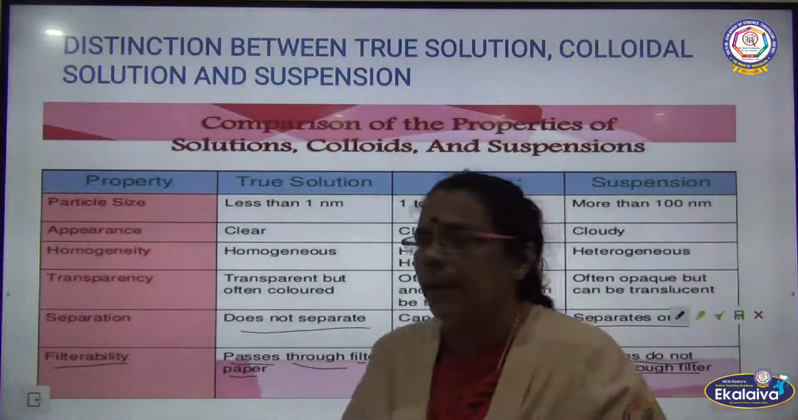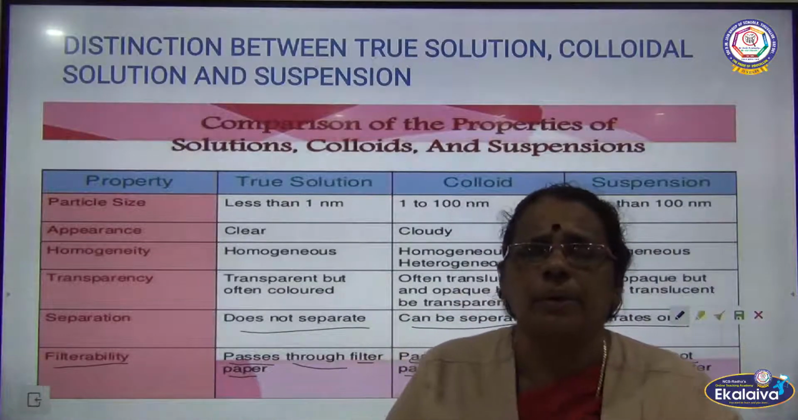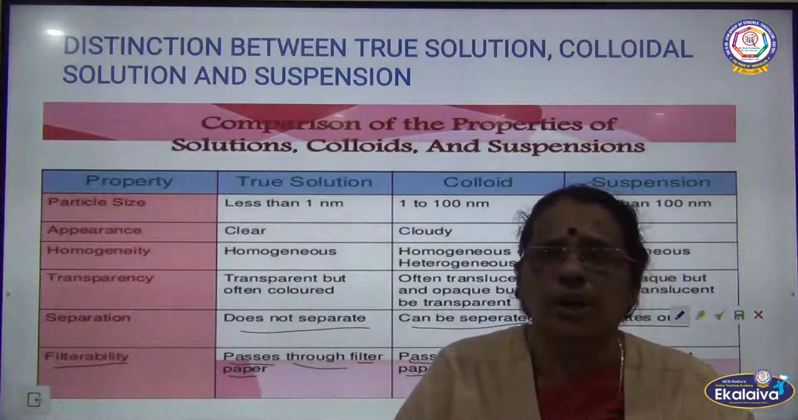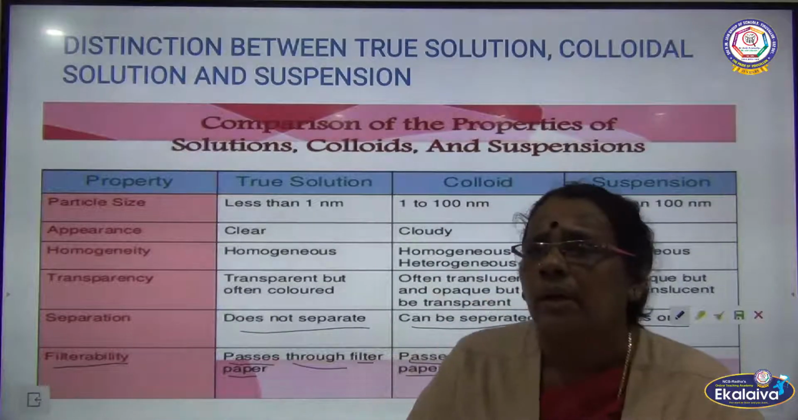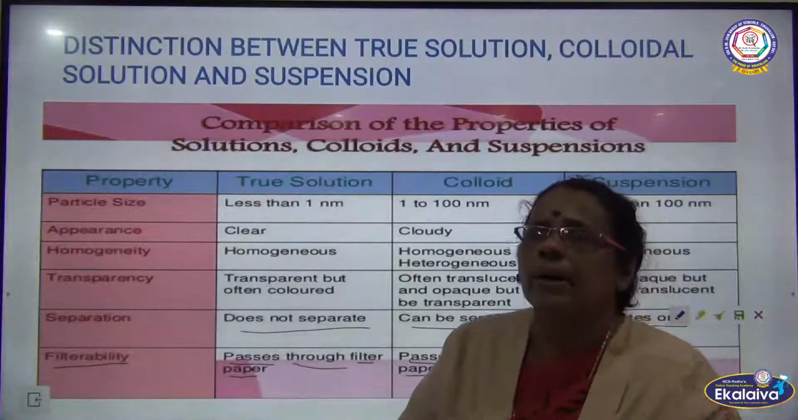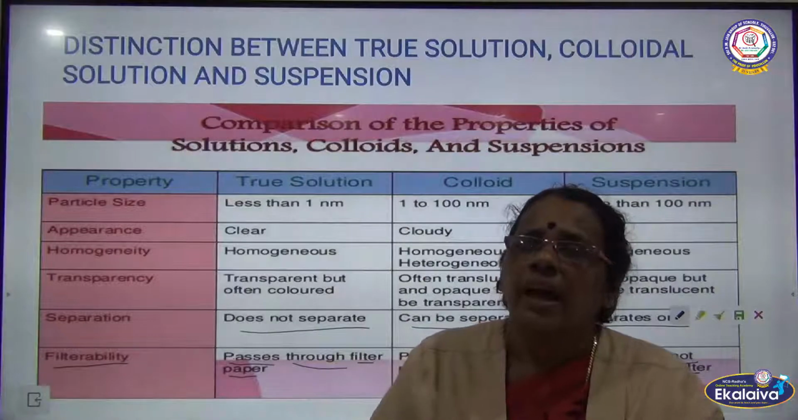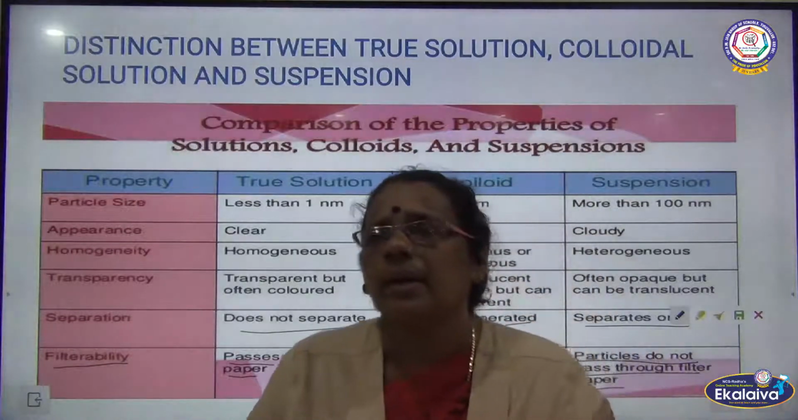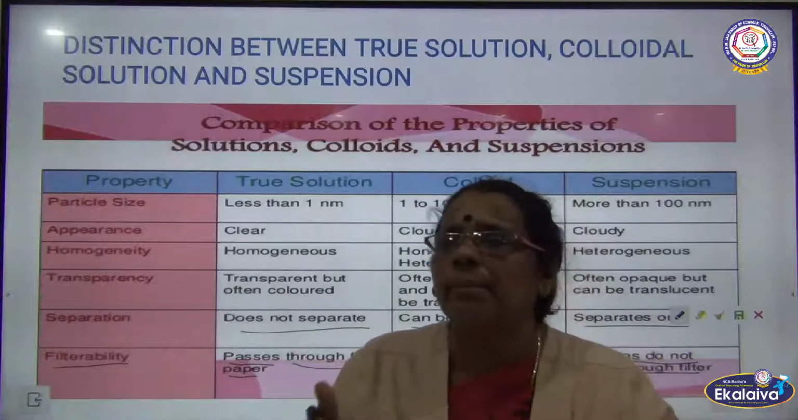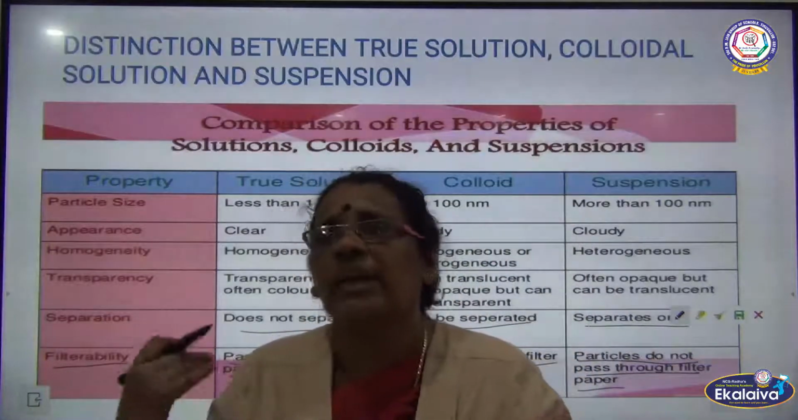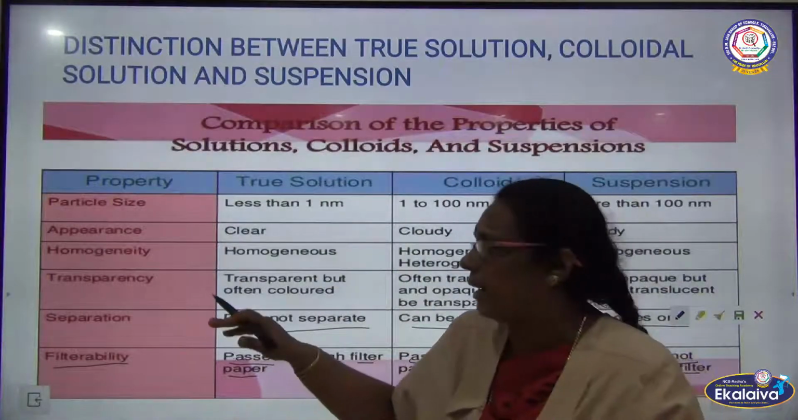So, the last property talks about filterability. How can we filter the particles? In case of true solution, it passes through the filter paper, whereas in the colloids also, the particles can easily pass through the filter paper. In case of suspension, as the size of the particles is greater, the particles start settling and sedimenting at the bottom, so they cannot be separated. So, these are the three properties we have discussed. Once again, I will tell you.